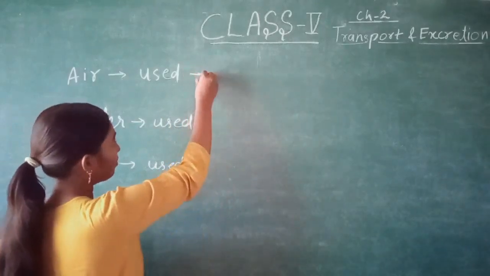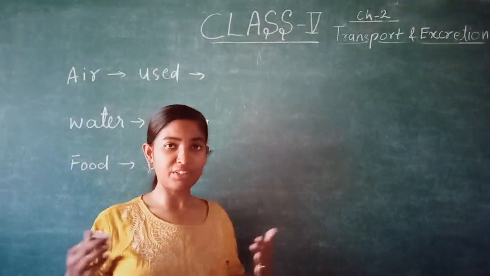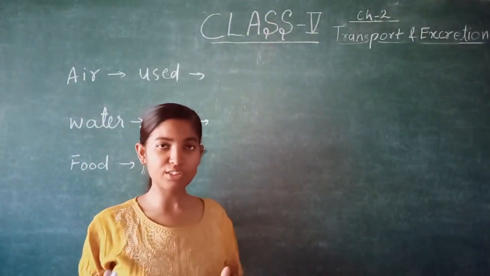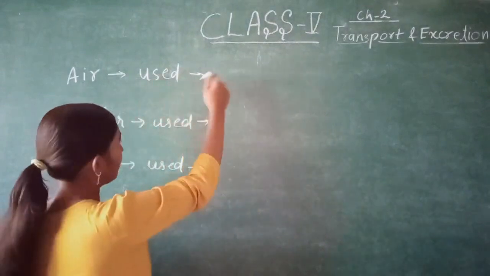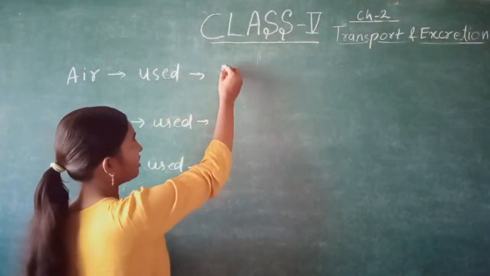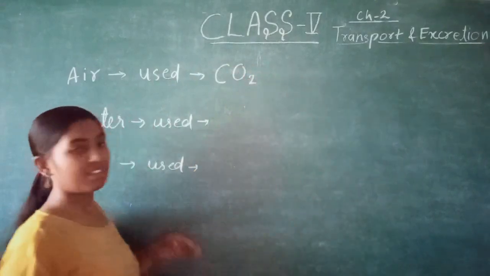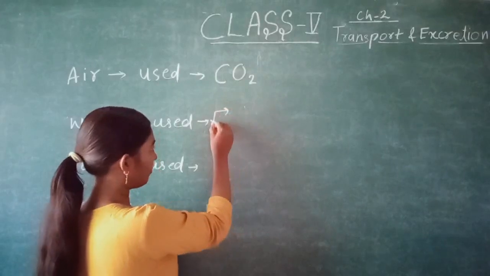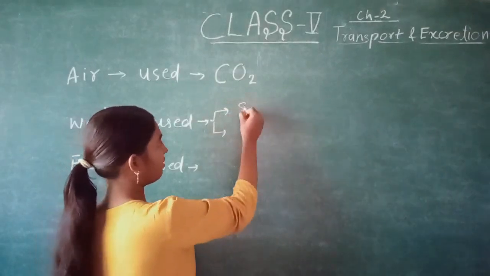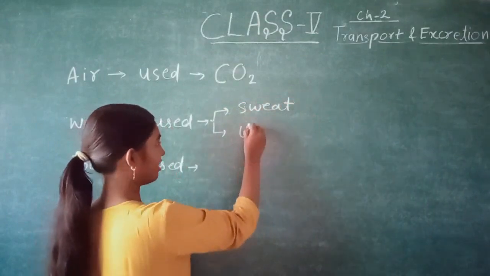Now after use, what happens? There is some waste product left in our body which needs to be taken out. So in air, what is our waste product? Carbon dioxide is our waste product. And in water, what is the waste product? There are two waste products from water. One is sweat and the second is urine.